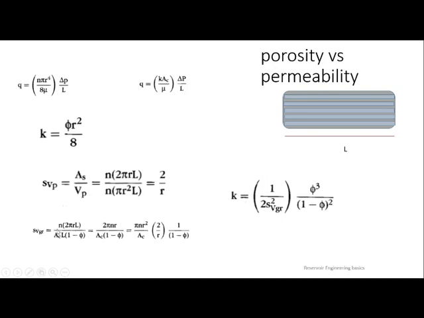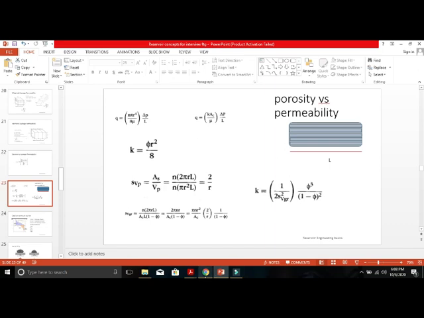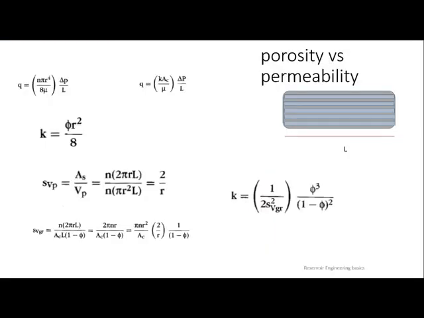So when someone asks you the relationship between SVGR, porosity and permeability, then K = 1 by 2 S square VGR, phi cube by 1 minus phi whole square. These are all results from your derivation. Okay, so these are the formulas which are related to porosity and permeability. The major one is K is equal to phi r square by 8, and I have given the values of SVP, SVGR and this value, but most of the time they will be asking you, okay, what is the relationship between porosity and permeability? That is the formula, and how it came, because of these two equations.